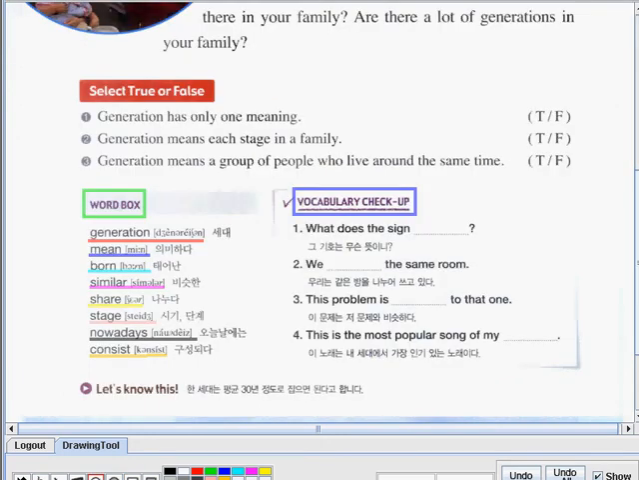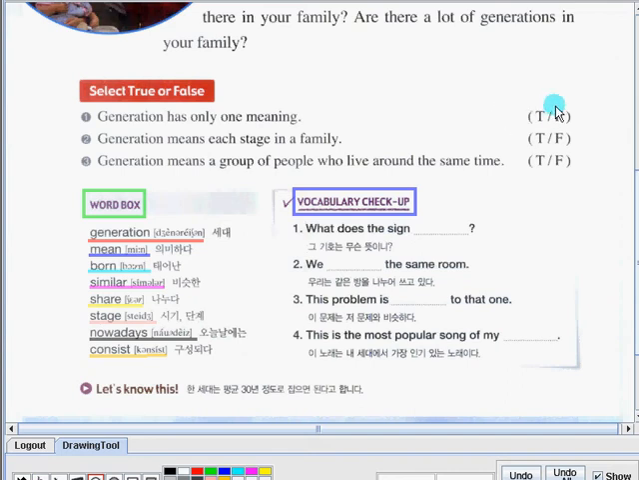For our first activity, we have select true or false. Here, you need to identify which sentence is true and which one is false. So let's have sentence number 1. Generation has only one meaning. True or false?